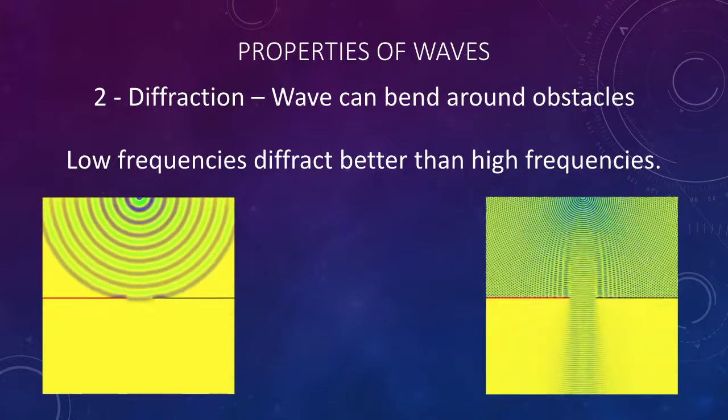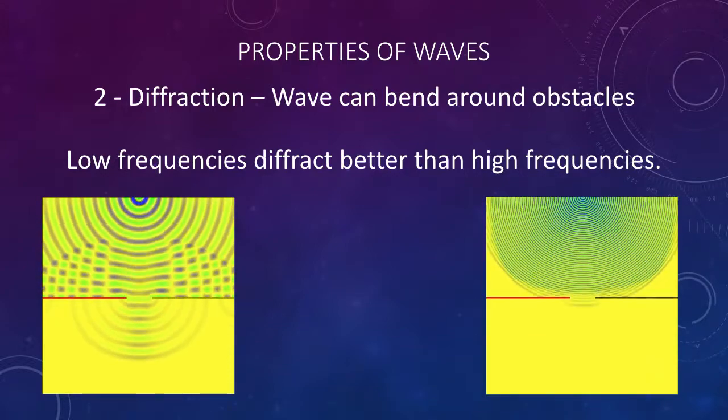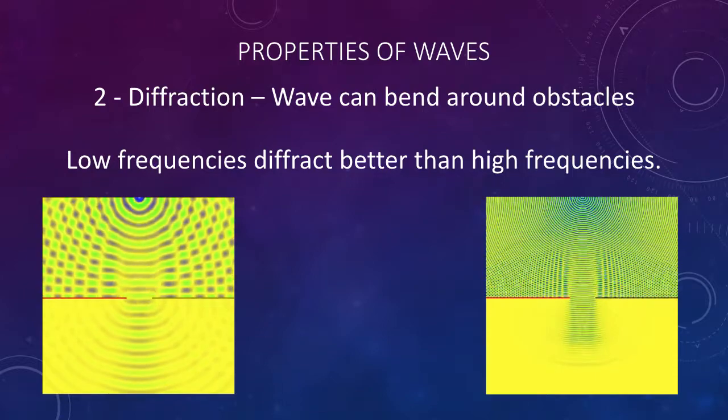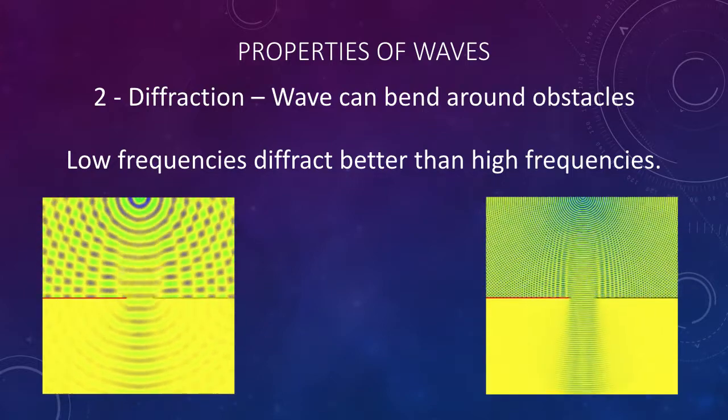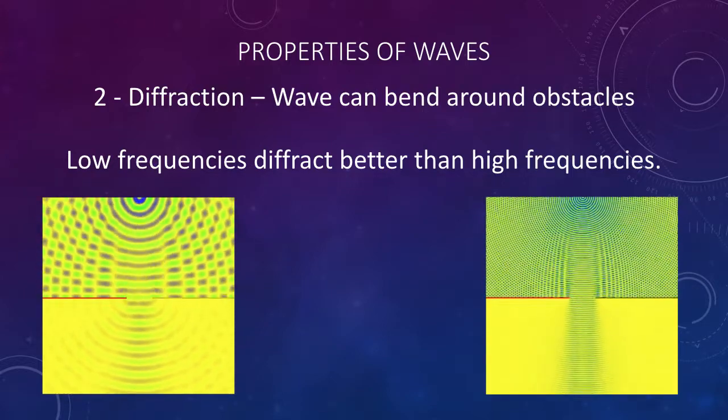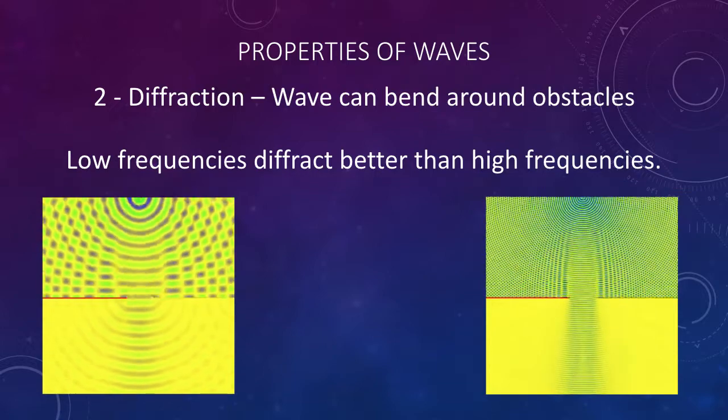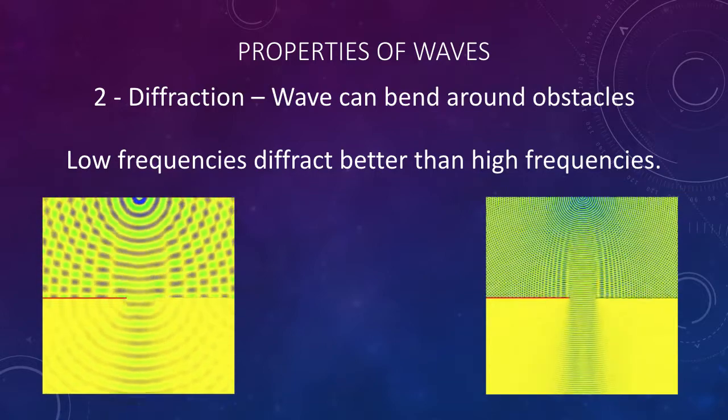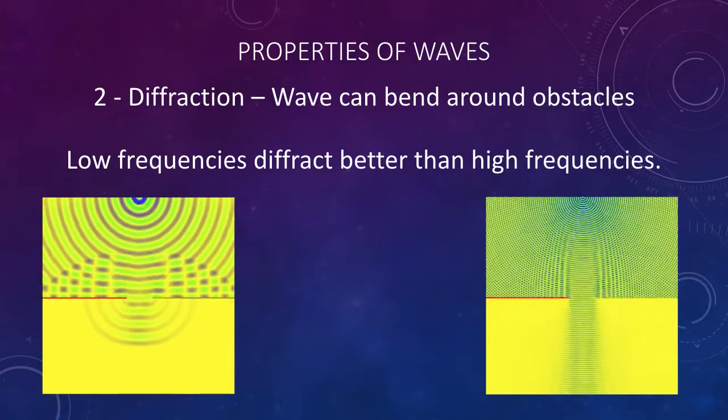First, here's a visual example. On the left, you see the low frequencies bend around the wall fairly well, whereas on the right, the high frequencies beam through the opening and are mostly line of sight with the source.